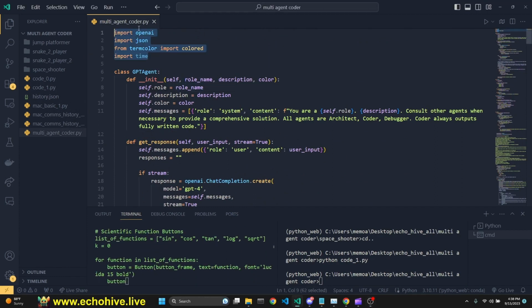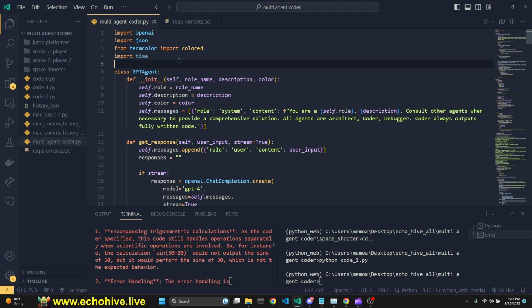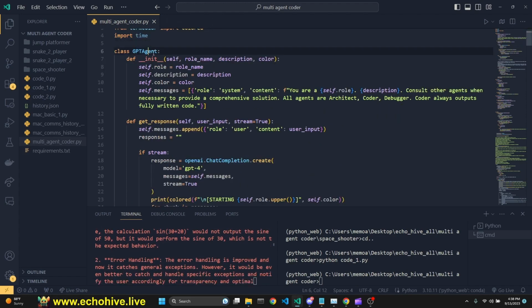So we begin by doing our imports. Really, the only imports we need are OpenAI and term. As far as the packages, you might have to pip install. And then we have this class.